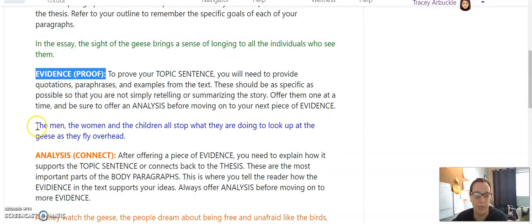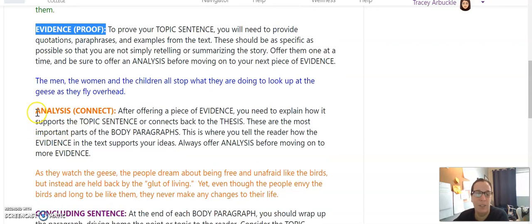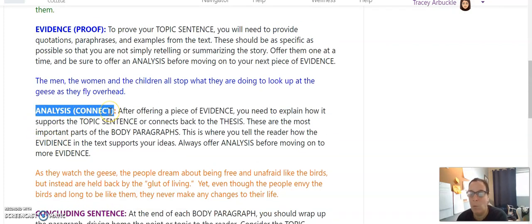So this person has this one here. The men, the women, and the children all stop what they're doing to look up at the geese as they fly overhead. This is true. That is what all the people in this essay do. So now the next thing we need to do is analyze or connect. We want to show how this piece of evidence connects to our topic and or thesis.